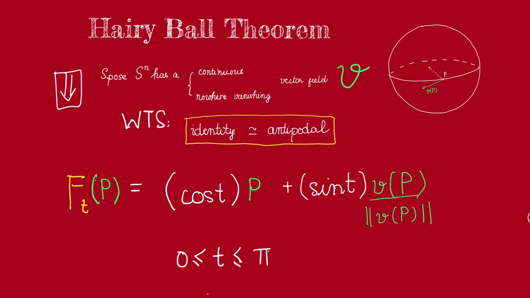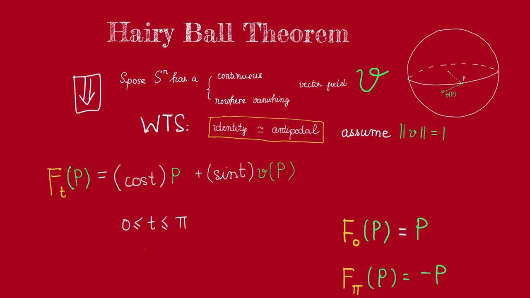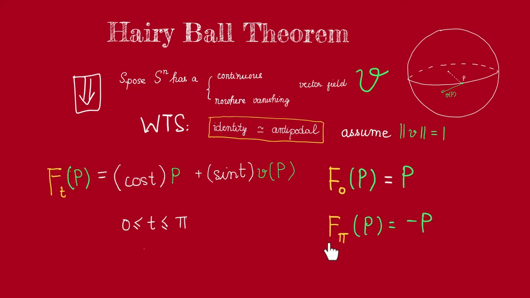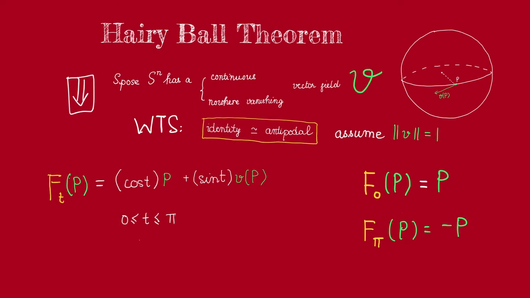Now, without loss of generality, just for convenience, let us just assume that V is a unit vector field so that we can rewrite this term as simply V(p). Now observe that f_0(p) is p and f_pi(p) is -p. So this indeed gives a homotopy from the identity map to the antipodal map. Thus, this concludes the proof.